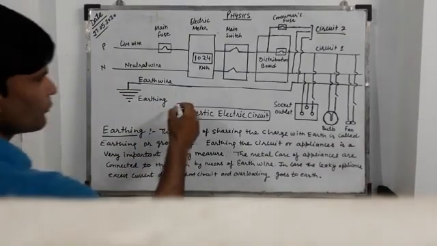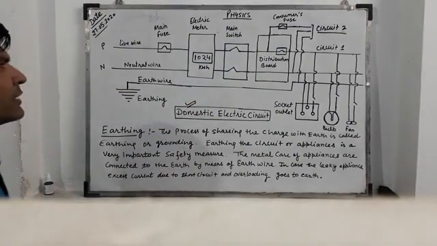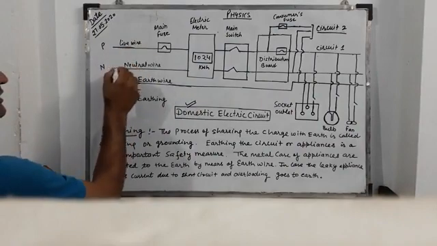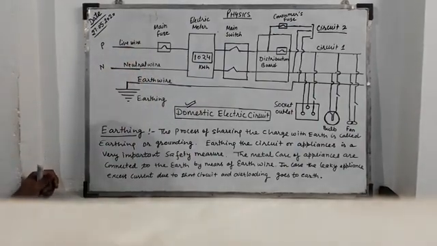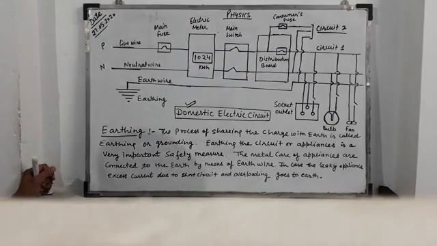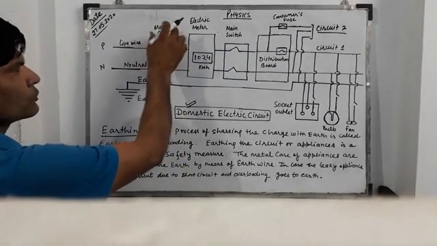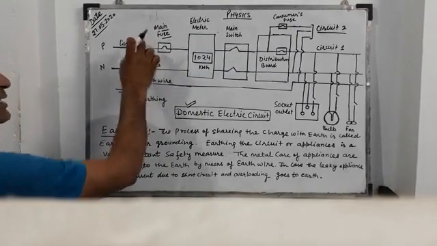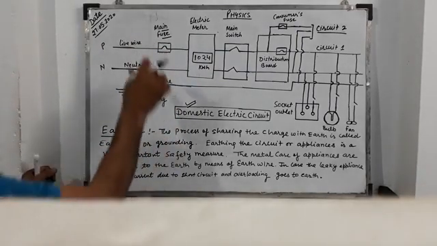This is the diagram of a domestic electric circuit. These two wires, one live and another neutral, come from the powerhouse. The main fuse is always connected in the live wire.